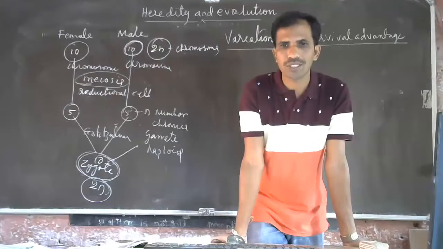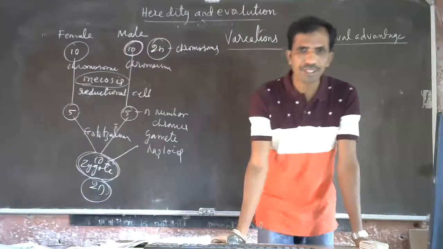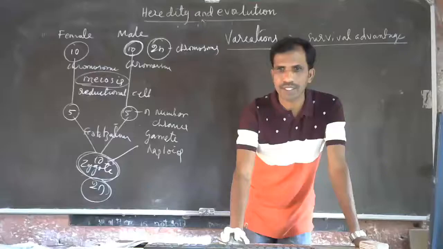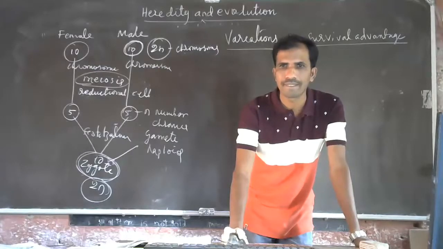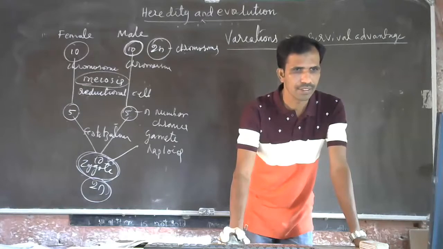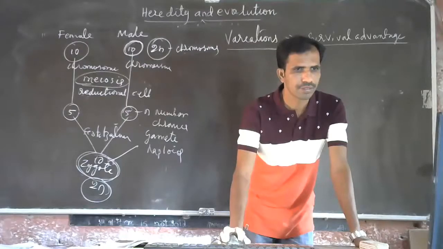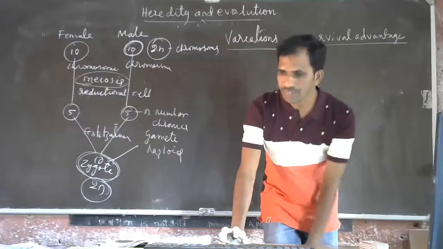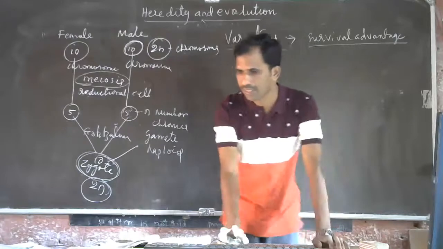Any doubts you have? No doubts. Okay. Variations, heredity, all understood, I think, now? Yes, sir. Understood. DNA replication, all that. Soumya Agde. Yes, sir. Any doubts you have? No, sir. No doubts. Nutan Agde. Yes, sir. Any doubt? No.